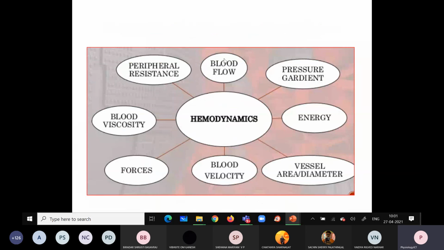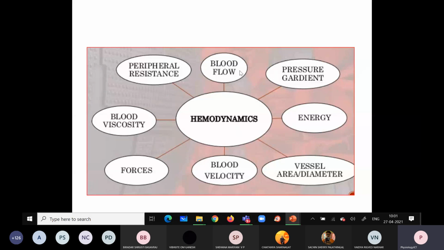So peripheral resistance, blood flow, pressure gradient, energy, vessel diameter, area, blood velocity, blood viscosity, forces. These all physical factors are involved in the flow of the blood. These are called hemodynamics.